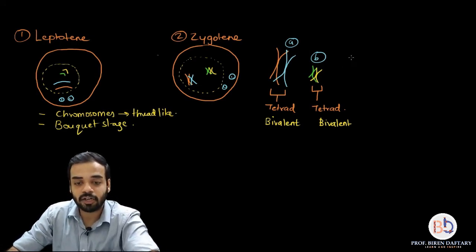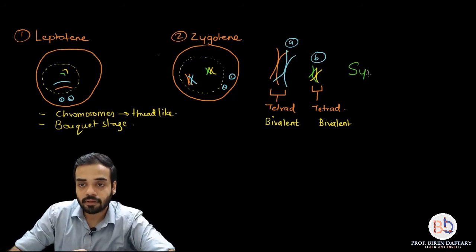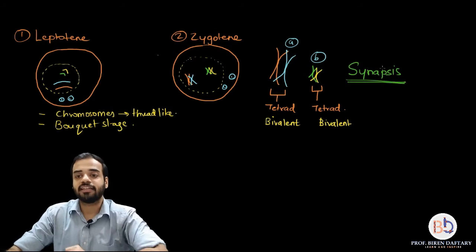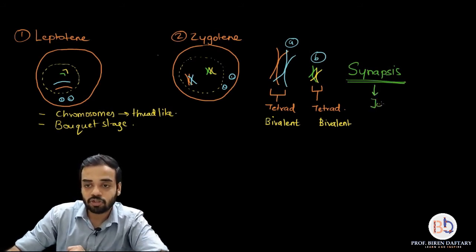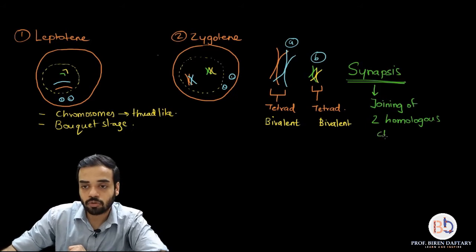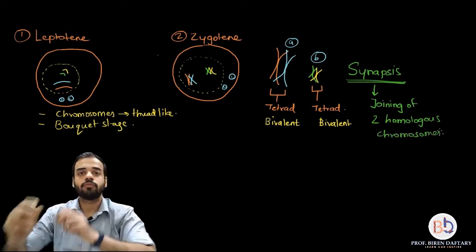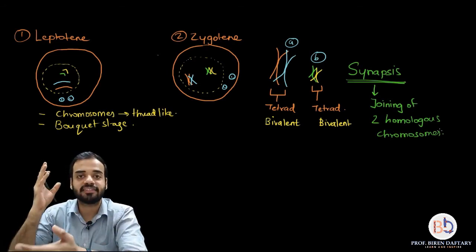I'm going to write it down over here. Please remember this word synapsis. Synapsis means joining of 2 homologous chromosomes. This phenomenon or this process is called synapsis.